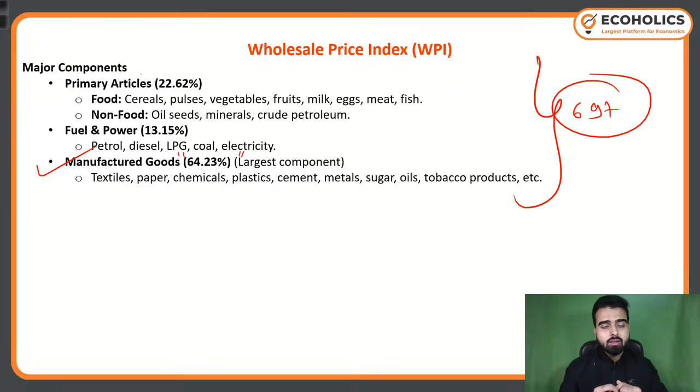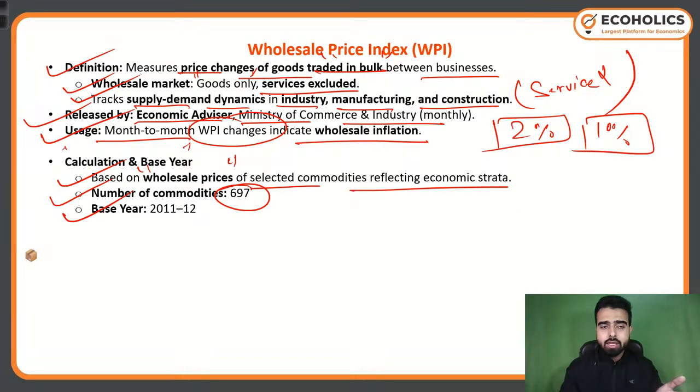They may ask, what is the number of commodities in the wholesale price index? They can even frame a statement based question, like: it is getting released by the NSO, that is an incorrect statement. It only caters to the goods, it doesn't cater to the service sectors. So this kind of statement based question, they can also frame.